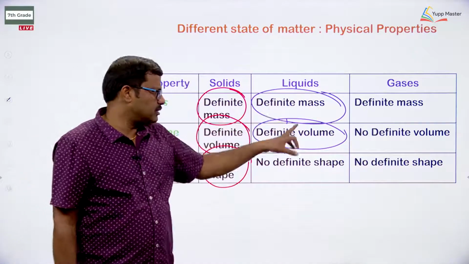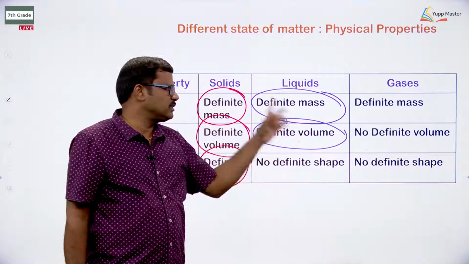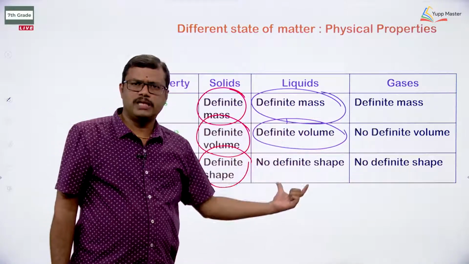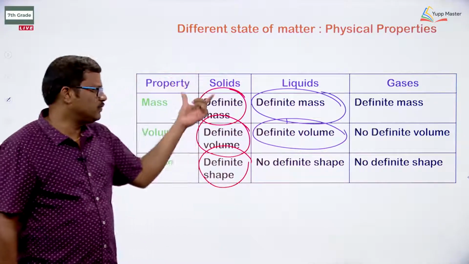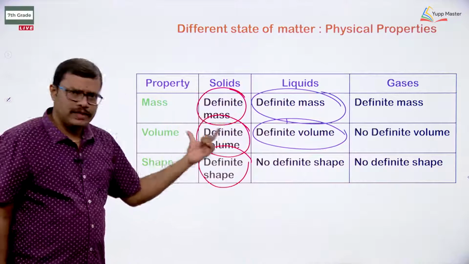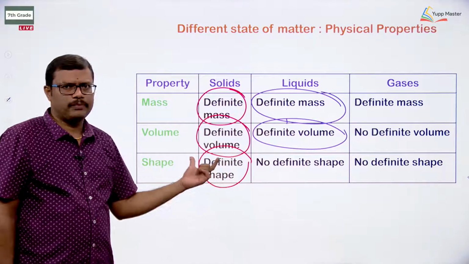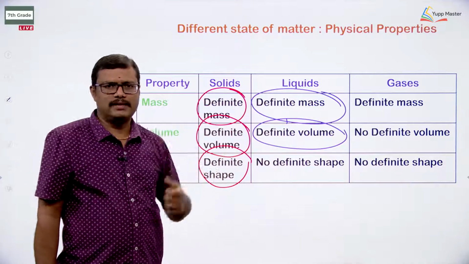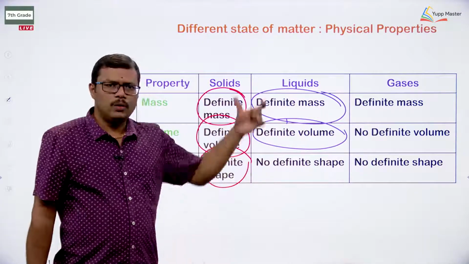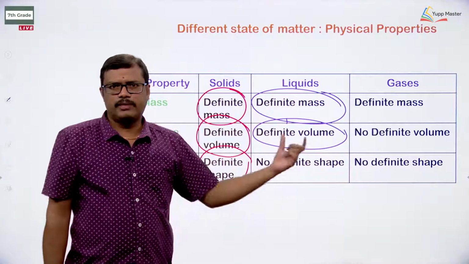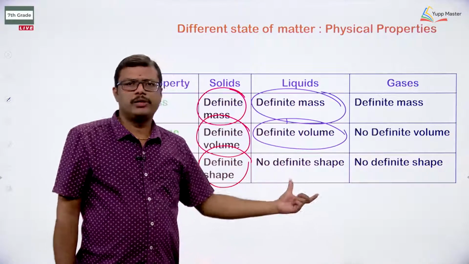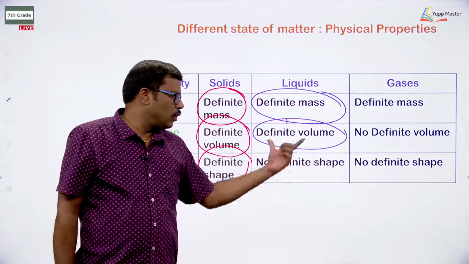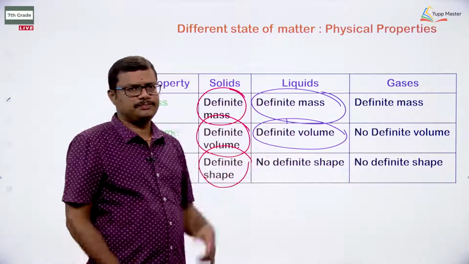So only two parameters are definite, mass as well as volume. Solids have fixed mass, fixed volume and fixed shape, but in the case of liquid only mass and volume are fixed, not the shape, because the liquid is going to take the shape of the container. So there is no definite shape in the case of liquids.